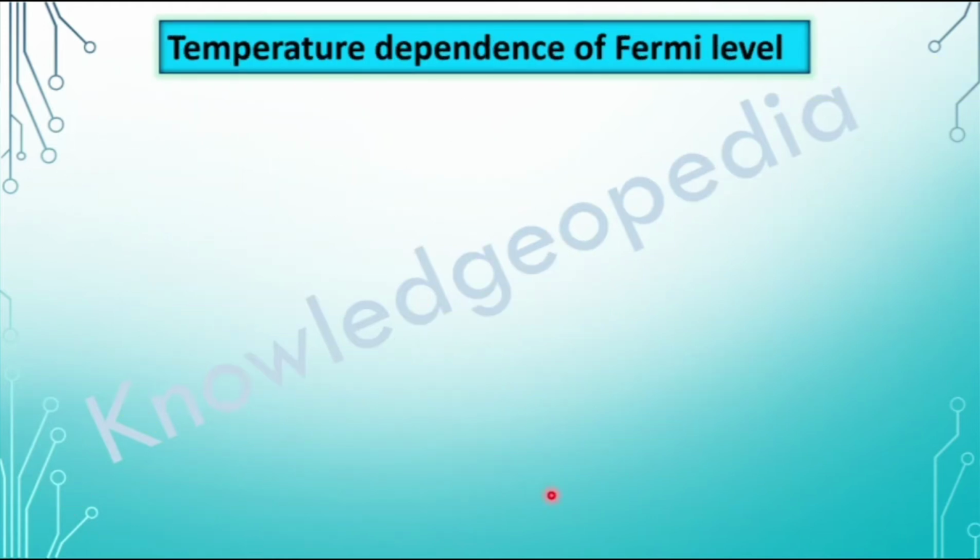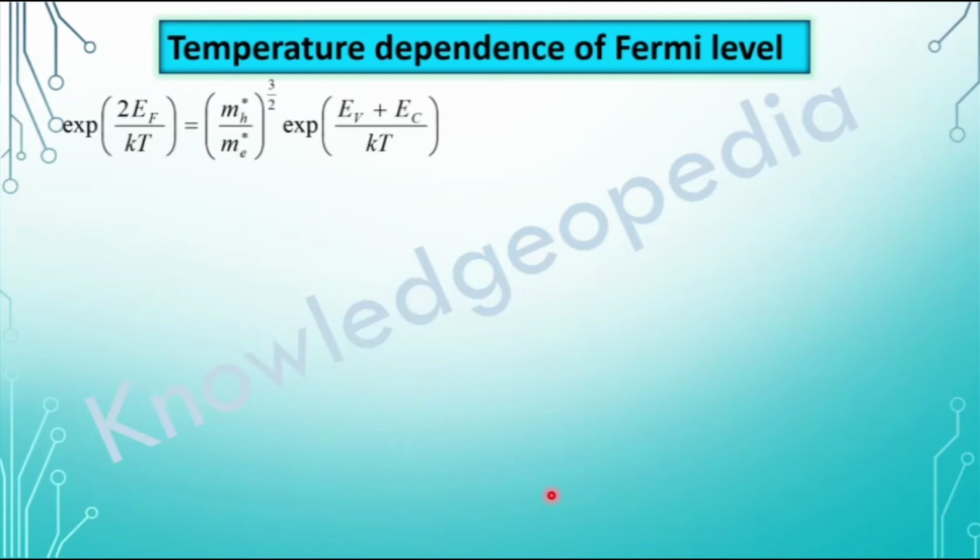Now we will do some further modifications to get the final expression. Then we will see what the temperature dependence of this Fermi level is. So this is the expression we derived in the last slide. Now, taking the logarithm on both sides: if we take the logarithm of an exponential term, both will cancel, like log e to the power a is equal to a.